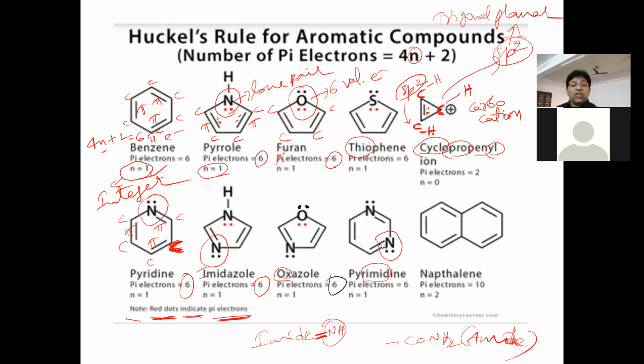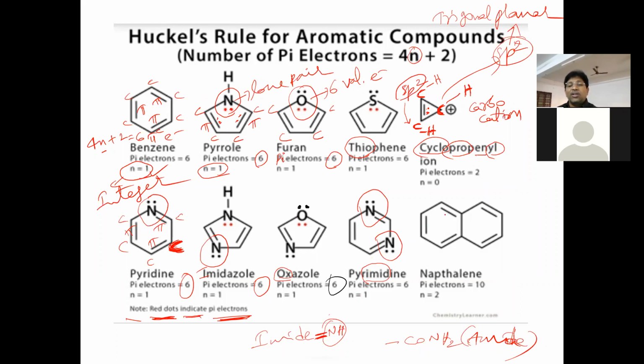This double bonded nitrogen has one lone pair, but these 2 electrons will not form a pi bond because they are on a double bonded nitrogen. This other nitrogen also has a double bond, so it also cannot contribute to a pi bond. Inside the ring there are 3 pi bonds, so 6 pi electrons, meaning n value 1.